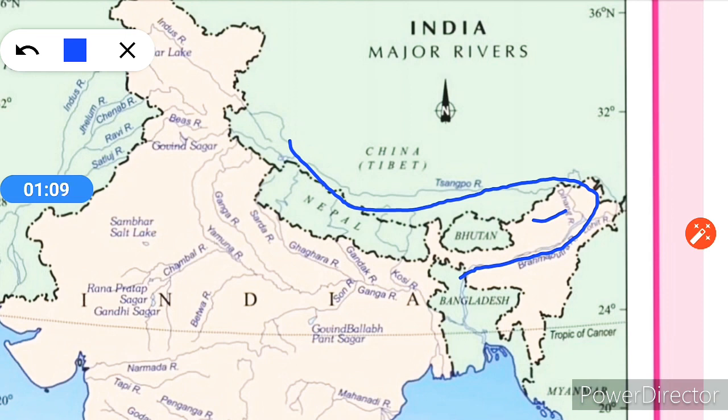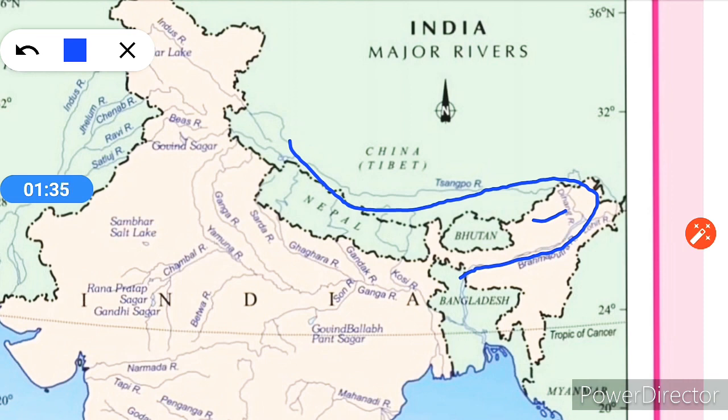Here the river carries a large volume of water and a considerable amount of silt. The Brahmaputra has a braided channel in its entire length in Assam and forms many riverine islands. Understood? Like this. In this way, the river overflows its banks, causing widespread devastation due to floods in Assam and Bangladesh.